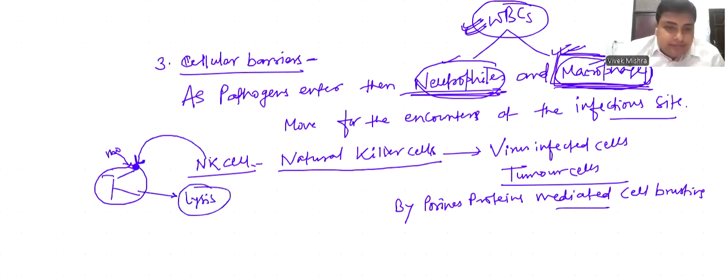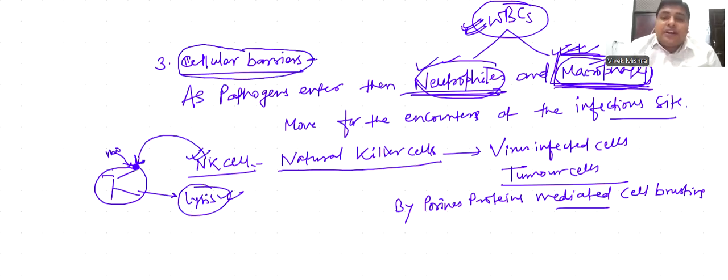These three cells, neutrophils, macrophage, and natural killer cell, make our cellular barrier and protect our body as pathogens enter after escaping from the physical barrier and physiological barrier.